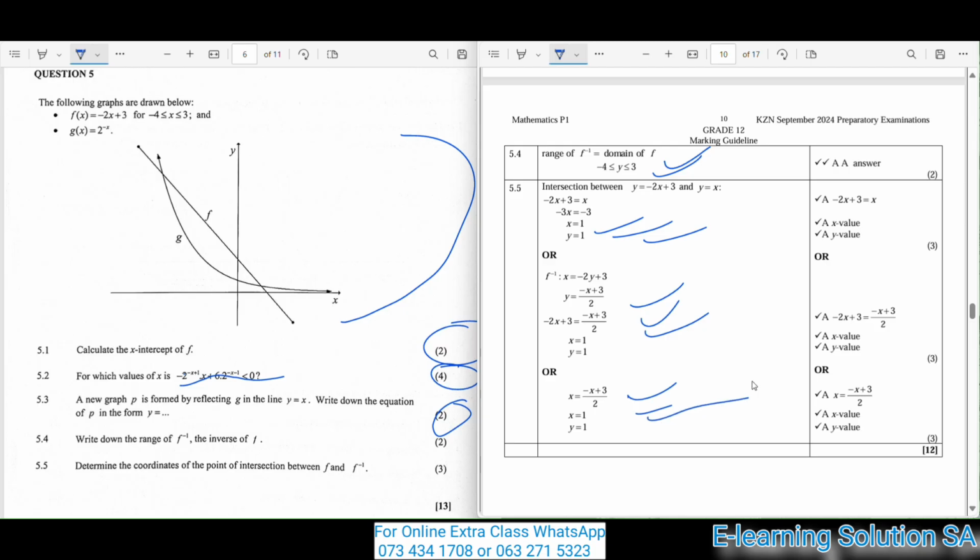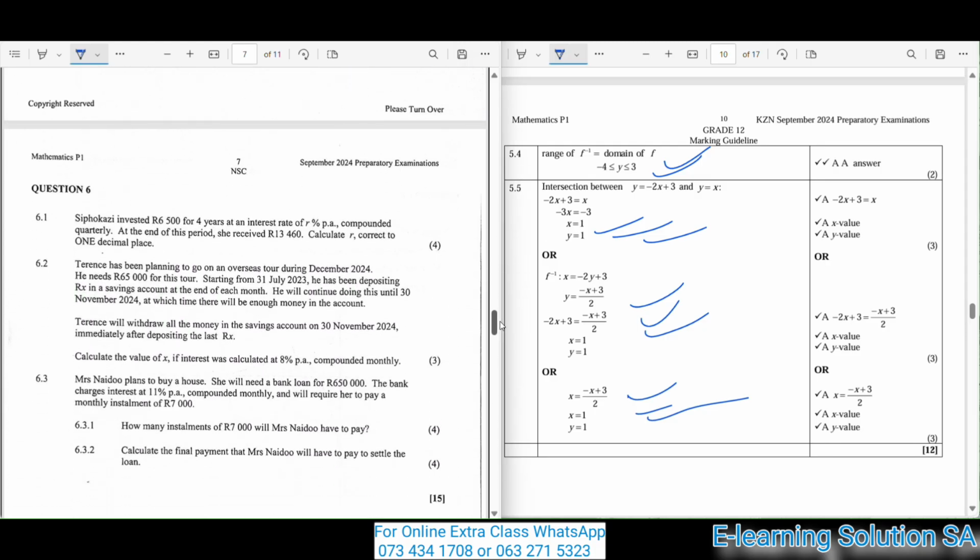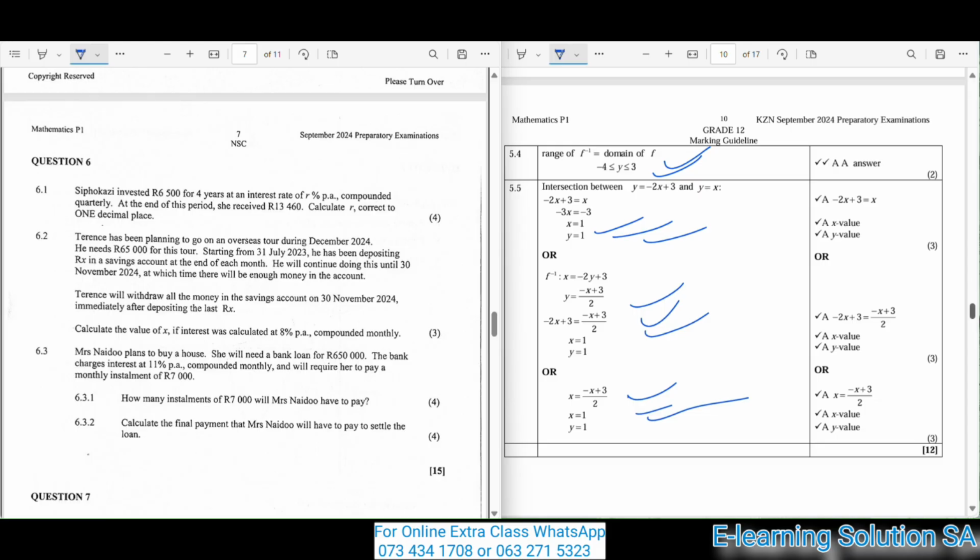So you must make sure that you do it, in order for you to get these 13 marks that are presented in question 5. Now let's move over to question 6.